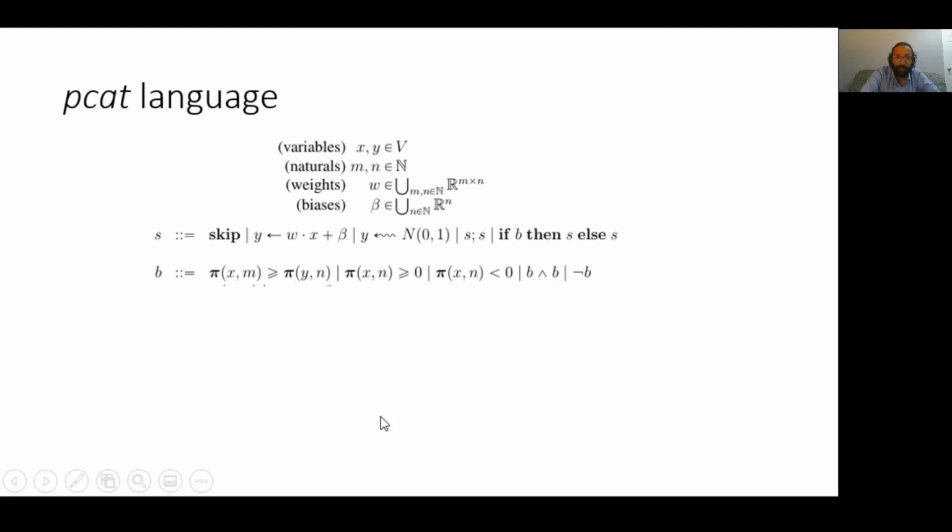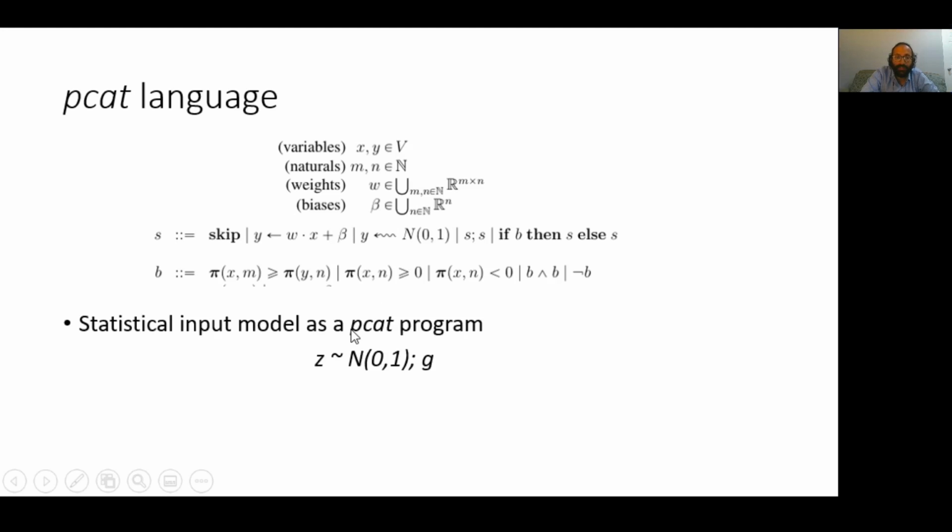In fact, we extend the cat language to the probabilistic cat language or the pcat language, which allows us to express probabilistic programs. Syntactically, the only extension to the cat language is addition of the statement form allowing us to sample from a normal distribution. Semantically, however, the language changes quite a bit. But with this definition of the pcat language, the statistical input model or the input distribution is now simply a pcat program where we first sample from the normal distribution and append that with the program G, which represents a neural network with no source of randomness.